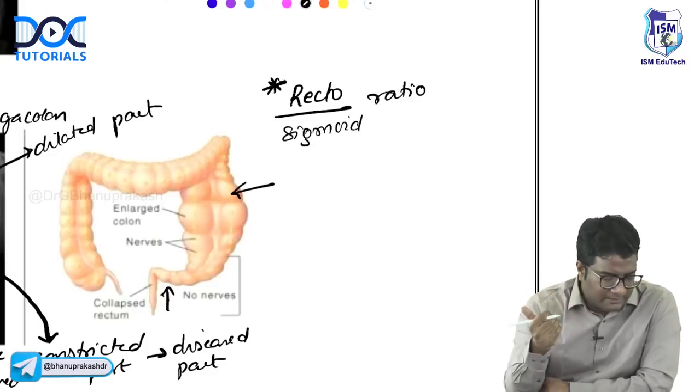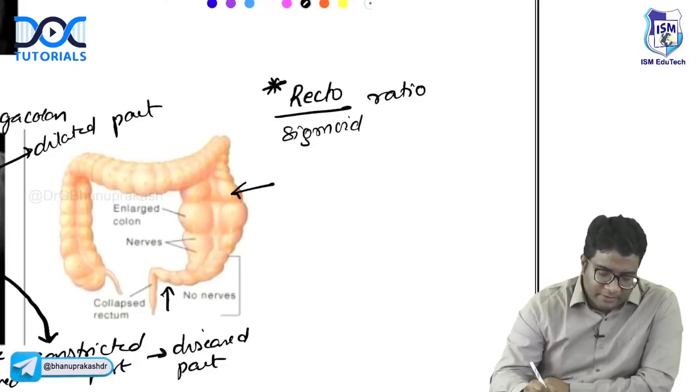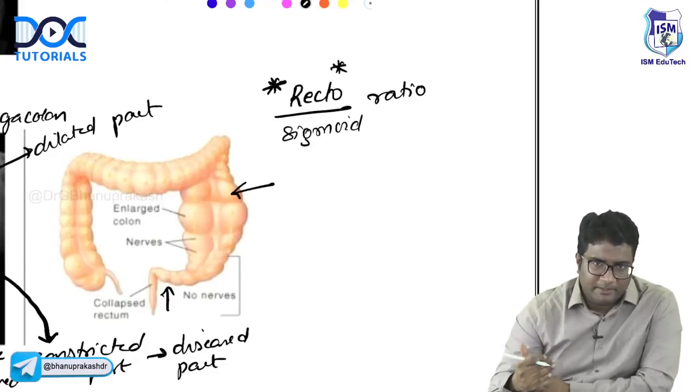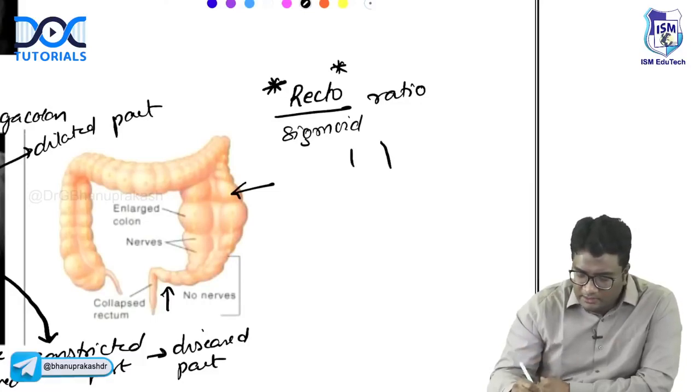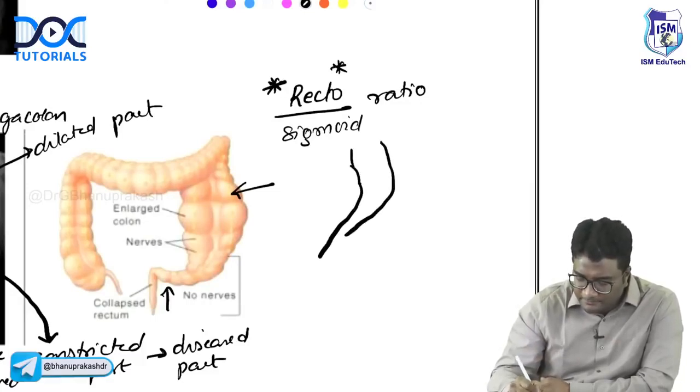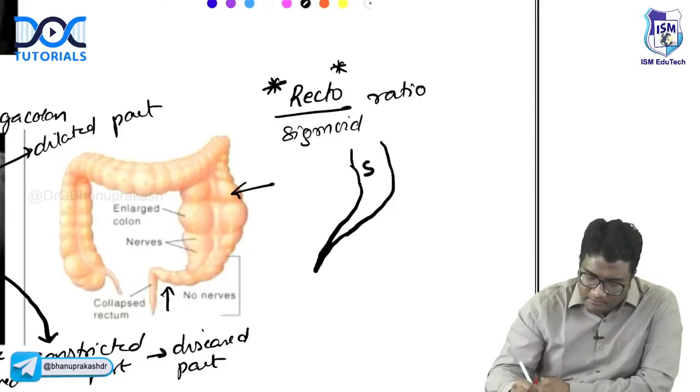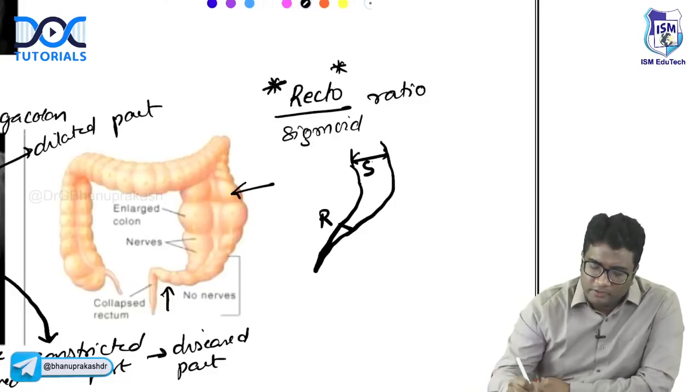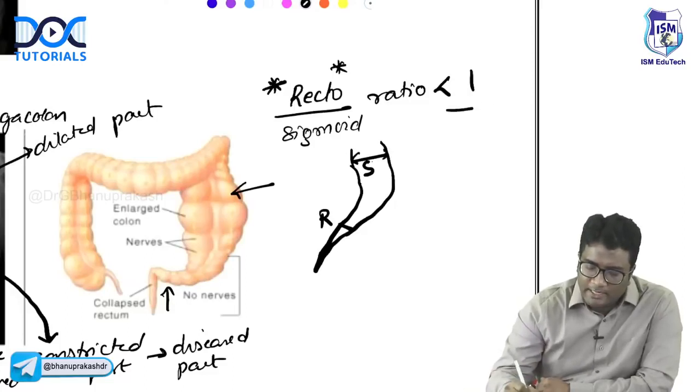The rectum is the numerator, which is smaller, and the denominator is the sigmoid colon. Sometimes such images come. This is the sigmoid colon and this is the rectum. The rectum diameter is less, the sigmoid colon diameter is more. So the rectosigmoid ratio is less than 1.